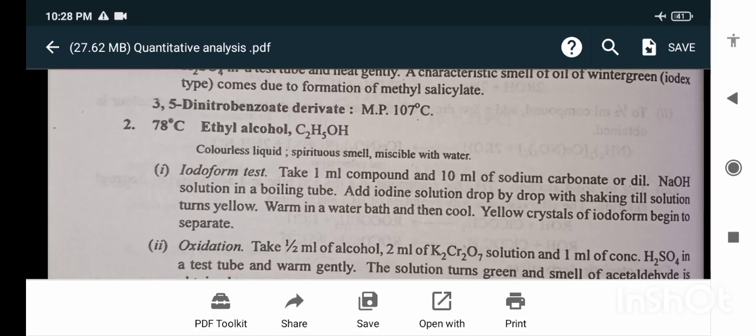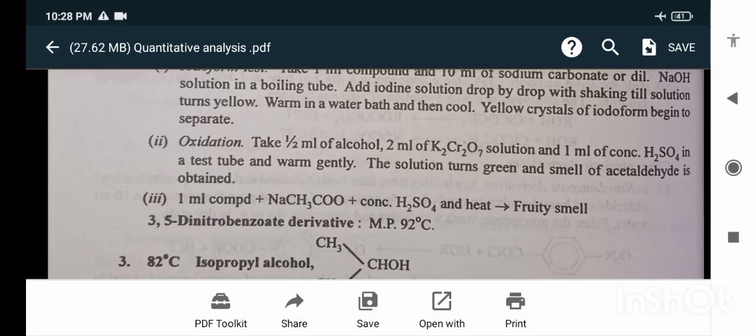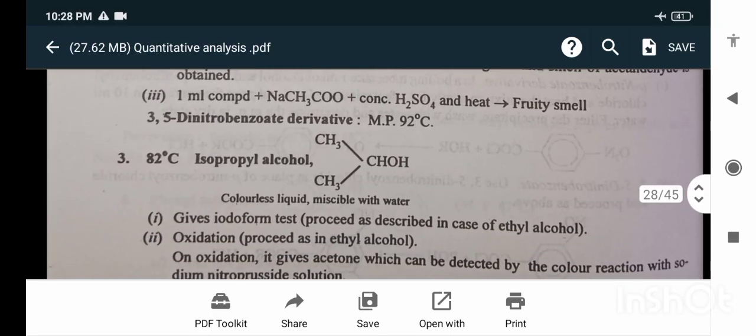Oxidation: take half ml of the alcohol, 2 ml of dichromate solution and 1 ml of concentrated H2SO4 in a test tube and warm gently. The solution turns green and the smell of acetaldehyde is obtained. 1 ml compound plus CH3COONa plus concentrated H2SO4 and heat gives a fruity smell.